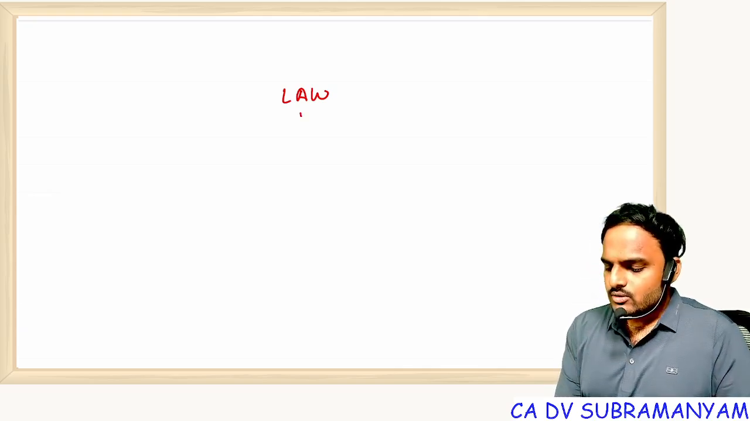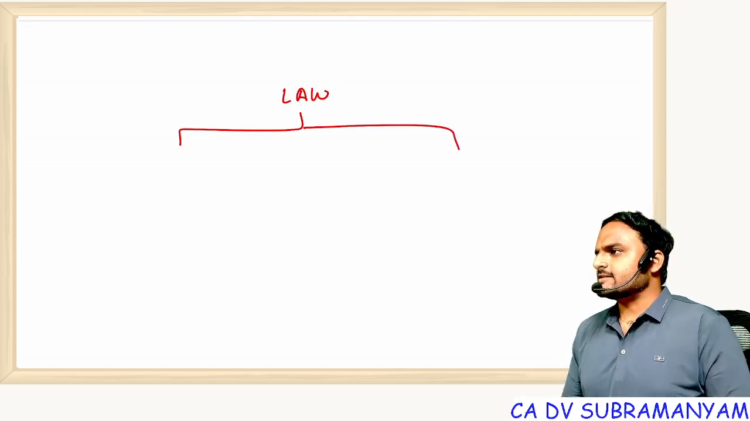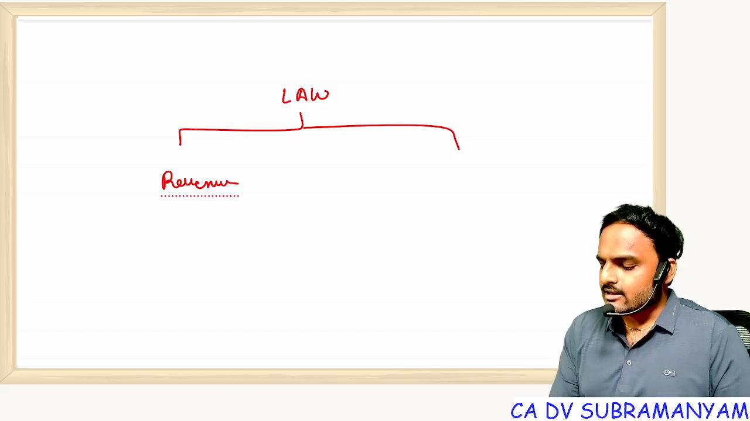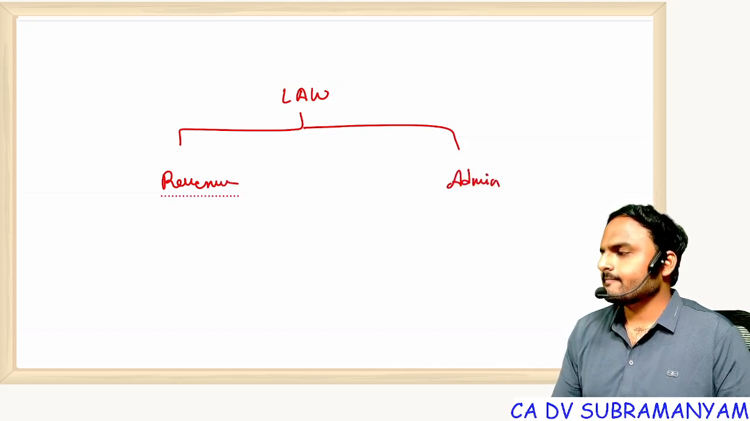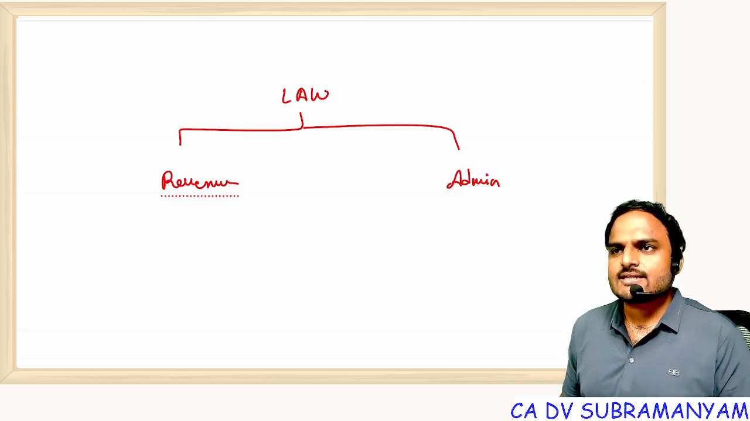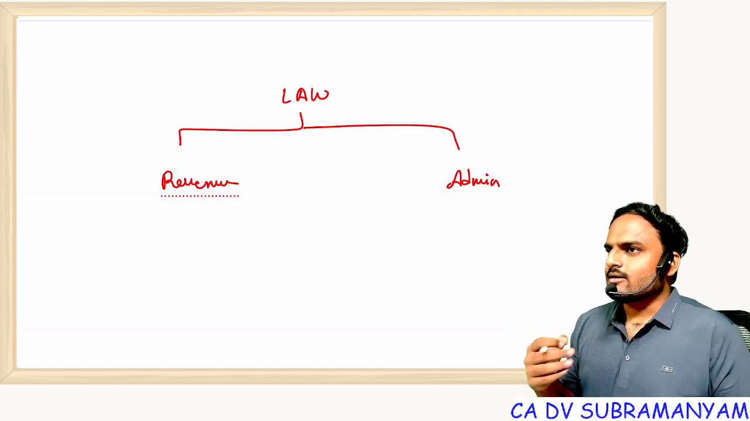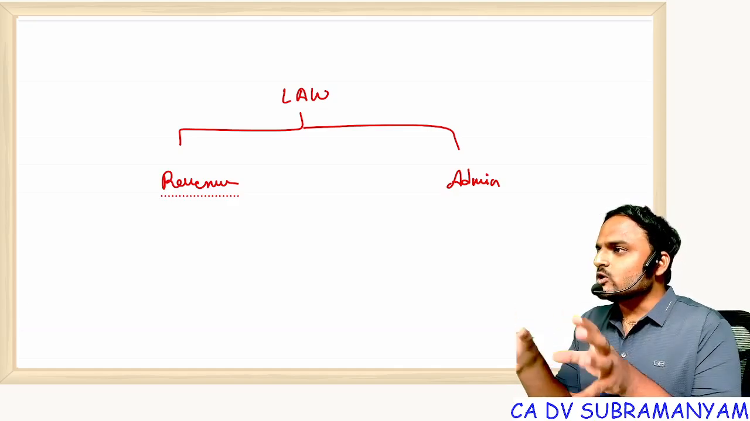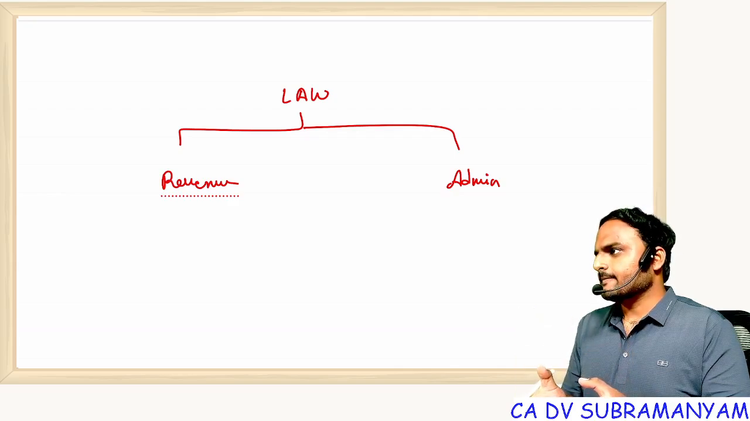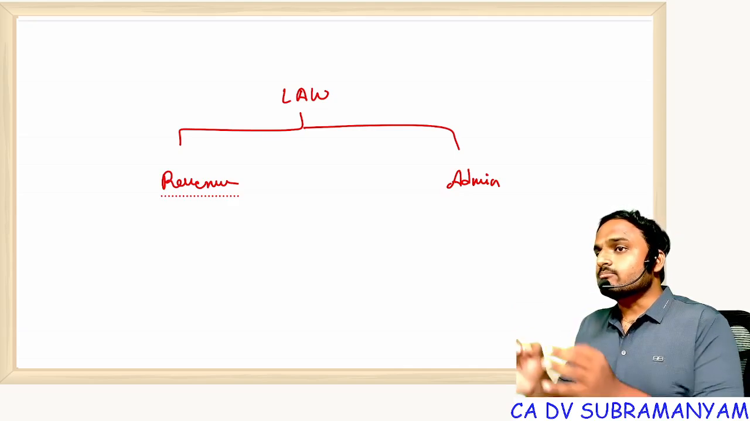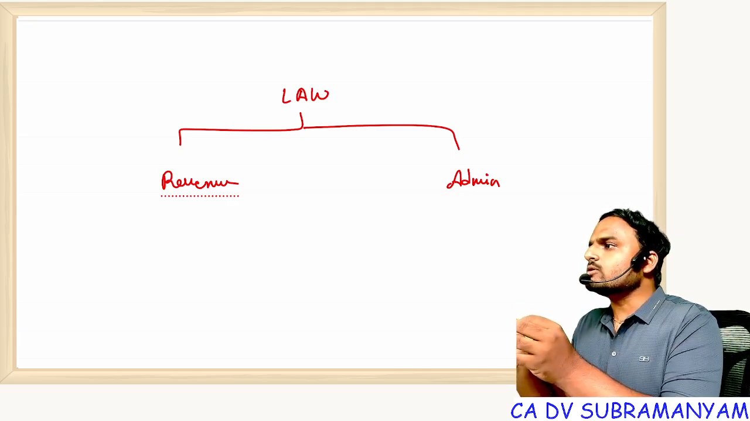Laws are of two types. One is revenue law, the other one is admin law. Sir, we never heard these names, sir. See, these are not the names in the act. These are the names I use to summarize the laws. From some laws, government gets money. From some laws, government gets power to control.